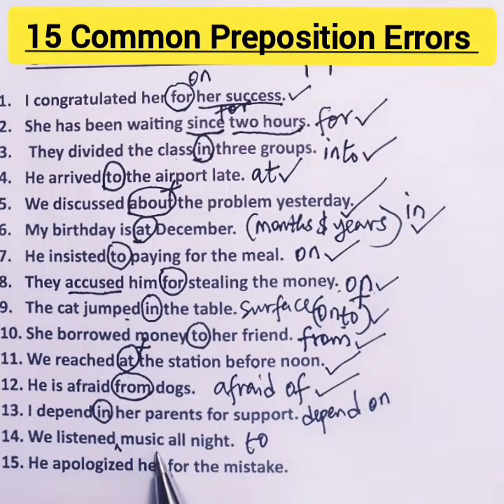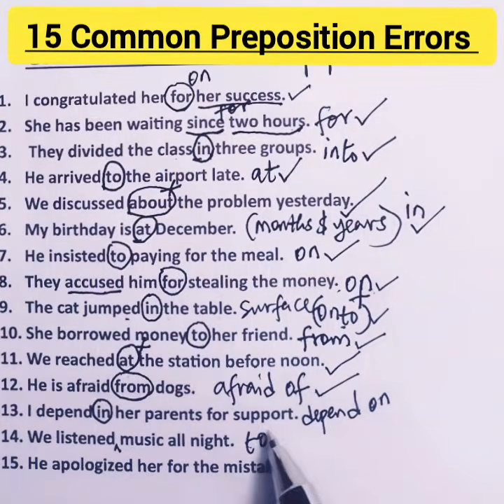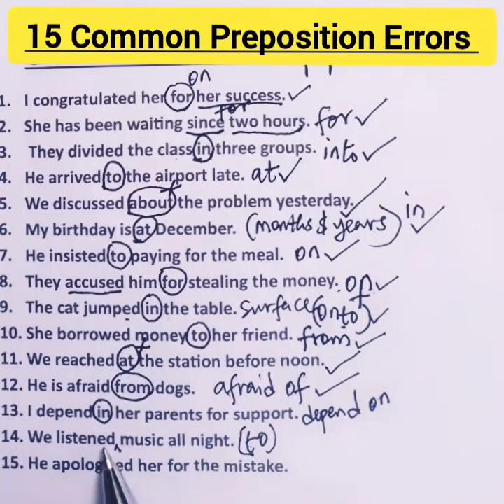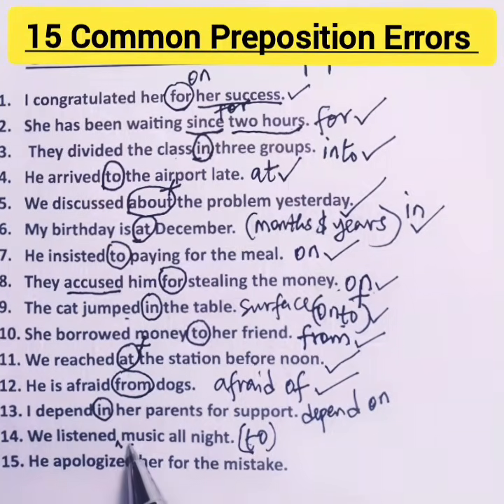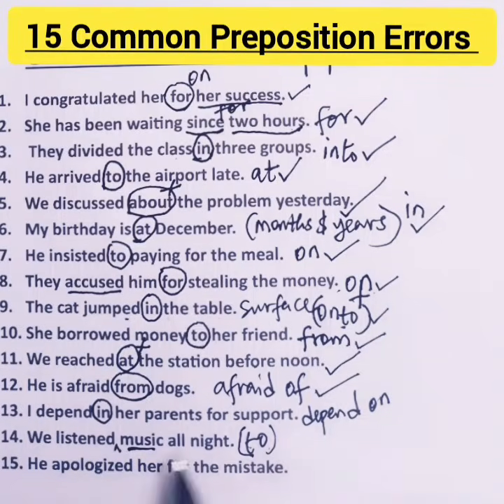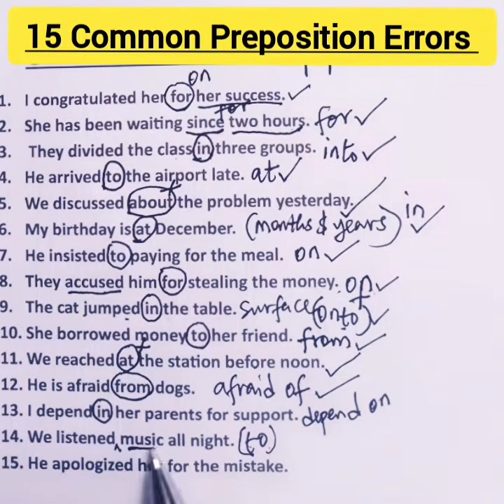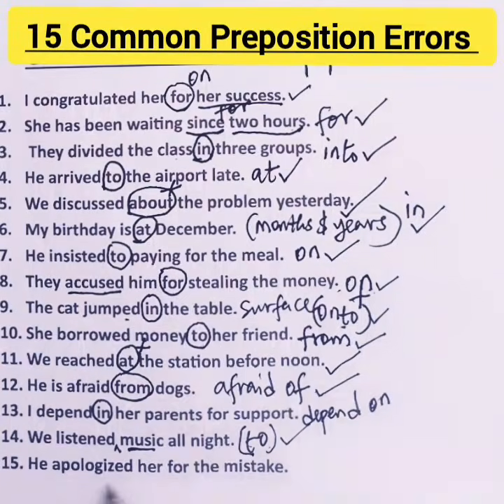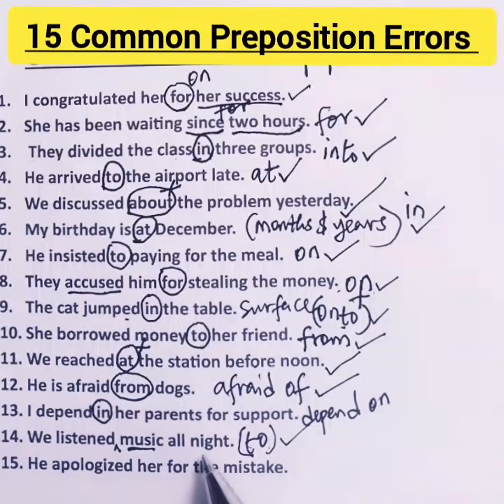14. We listened music all night. Always add to after the word listen before mentioning what is being heard, okay? So music is what is being heard. You must include to before mentioning it. We listened to music all night. 15. He apologized her for the mistake. In this sentence, something is omitted, just like number 14.